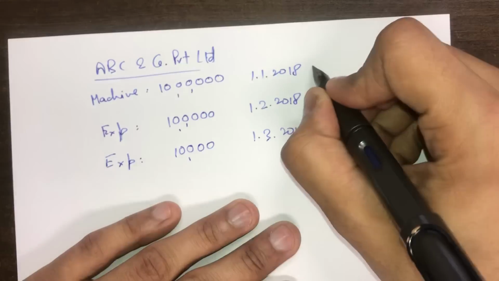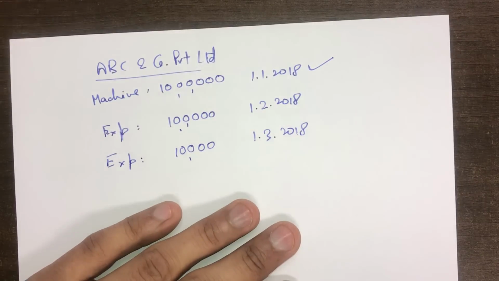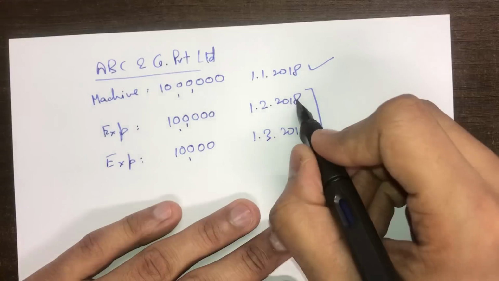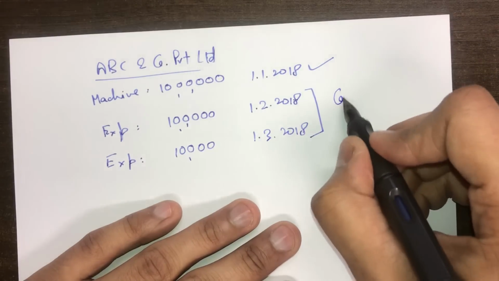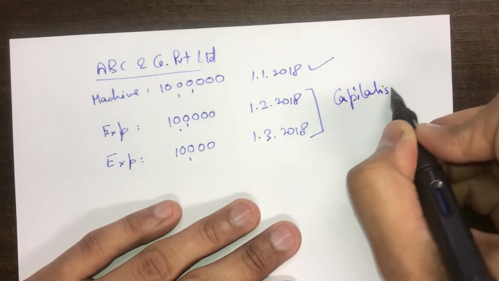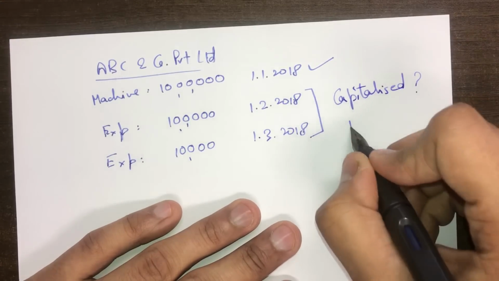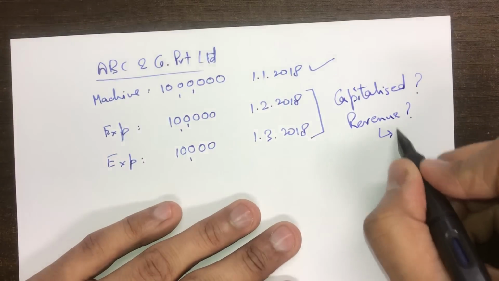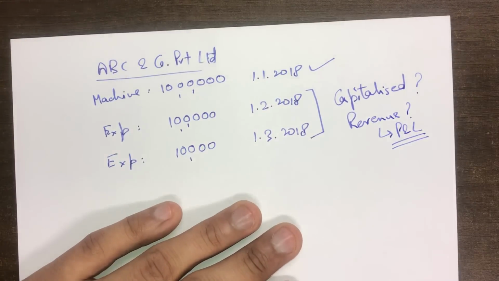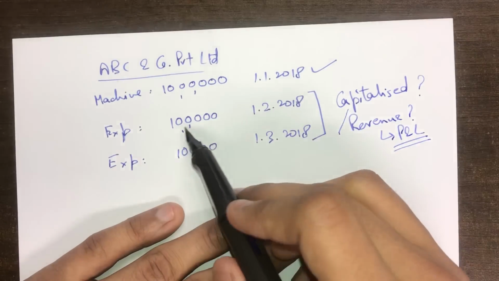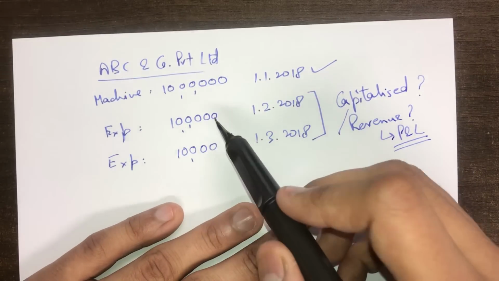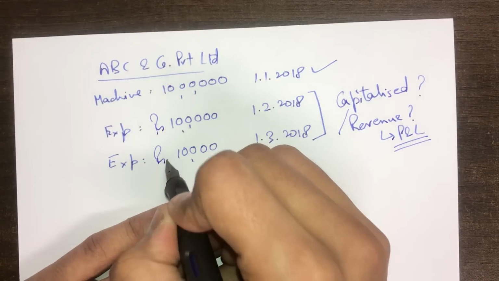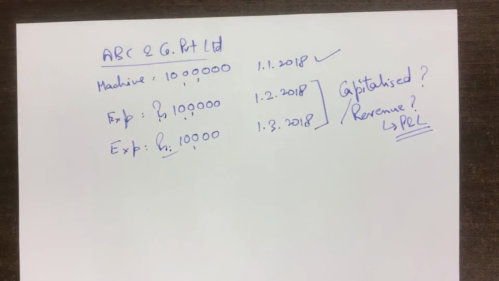Now, of course, the machinery portion is capitalized and depreciation is to be claimed on it. You have to tell me, out of these two expenditures, which portion is to be capitalized and which portion is to be taken to revenue account, which means written off in the profit and loss account. You have to tell me which is the capital portion and which is the revenue portion. Please remember, this amount is rupees 1 lakh and this amount is rupees 10,000.